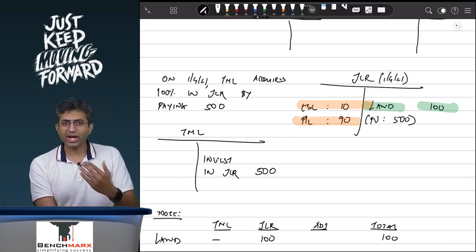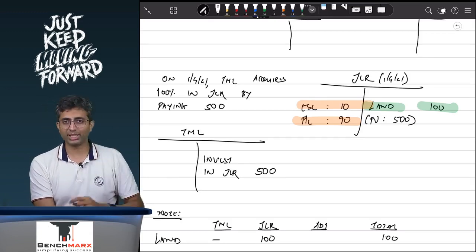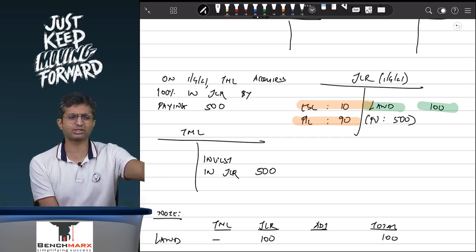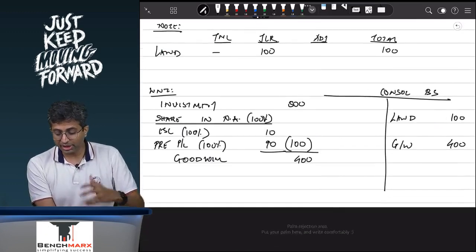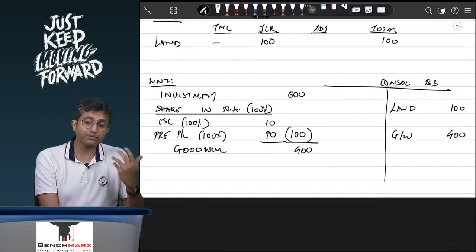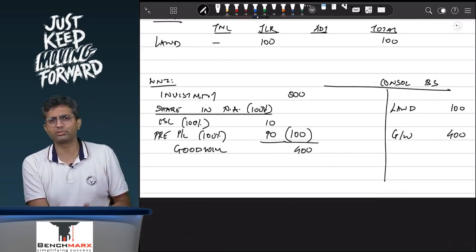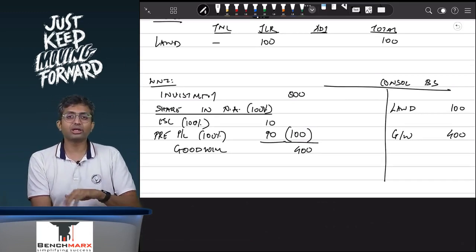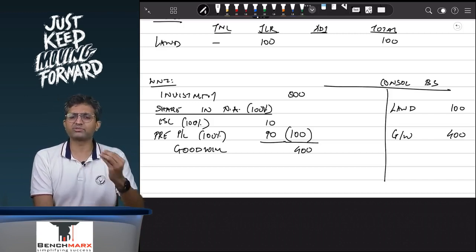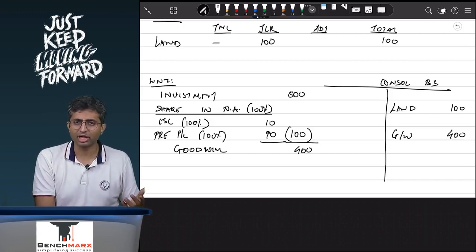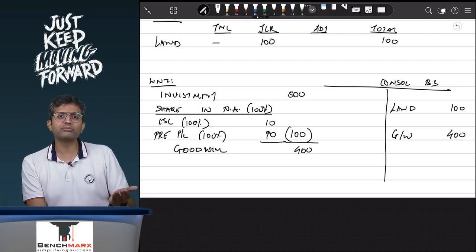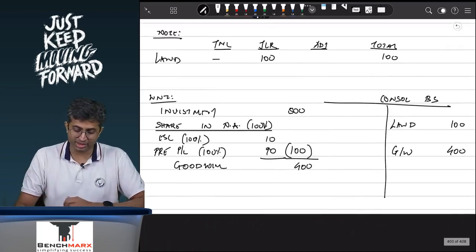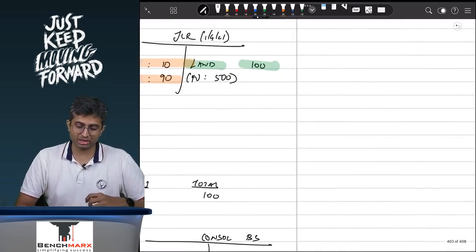No, it is not. Why is it not? The excess of 400 that you are paying is not for the reputation, brand name or goodwill of JLR. It is because the land of JLR is actually worth 500. So when the reader reads the financial statements, he is wondering, 400 you have paid for goodwill. Well, you have not paid 400 for goodwill. You have paid the 400 excess because the land is worth 500. JLR does not revalue the land. Probably as per AS 10 it is following the cost model. But that does not mean that the land is only worth 100. The land is worth 500, and as a result you will have to pass certain adjusting entries.